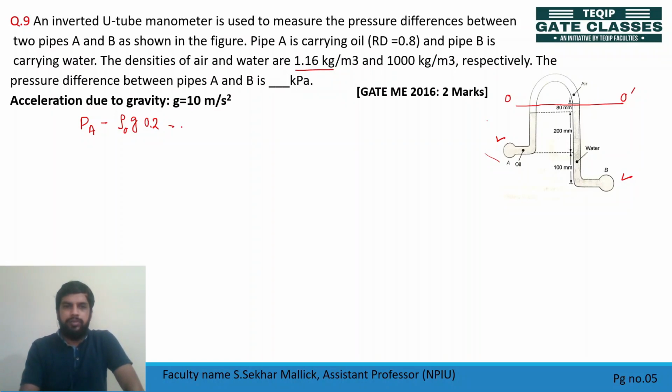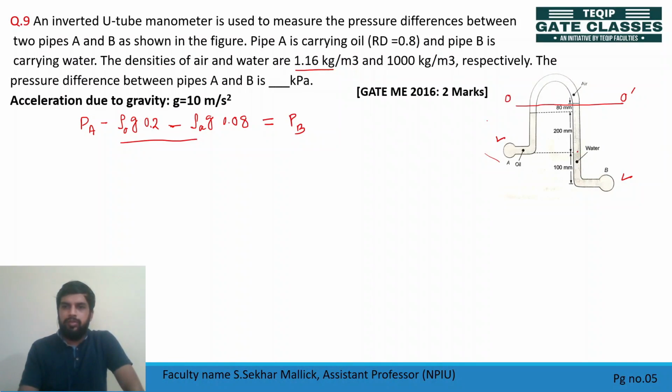So minus, we are moving up, minus rho of air g, and the height of air is 80 mm. So can I write 0.08? This is pressure at O, and pressure at O is equal to pressure at O dash. So what is pressure at O dash? O dash means I can write pressure at B.